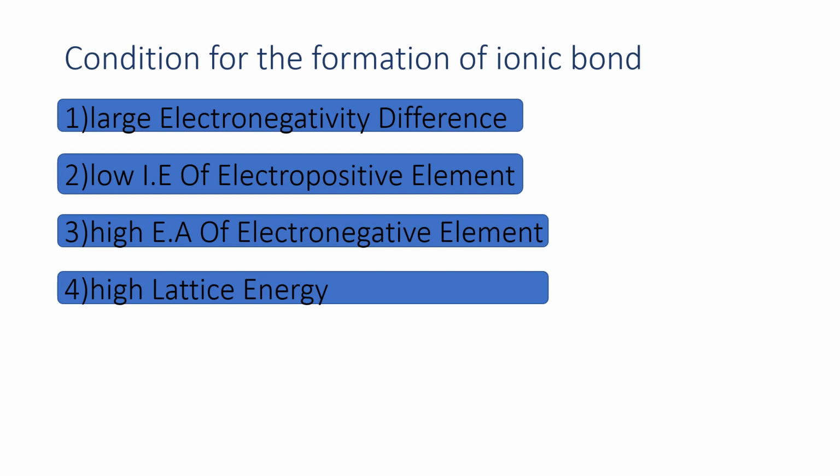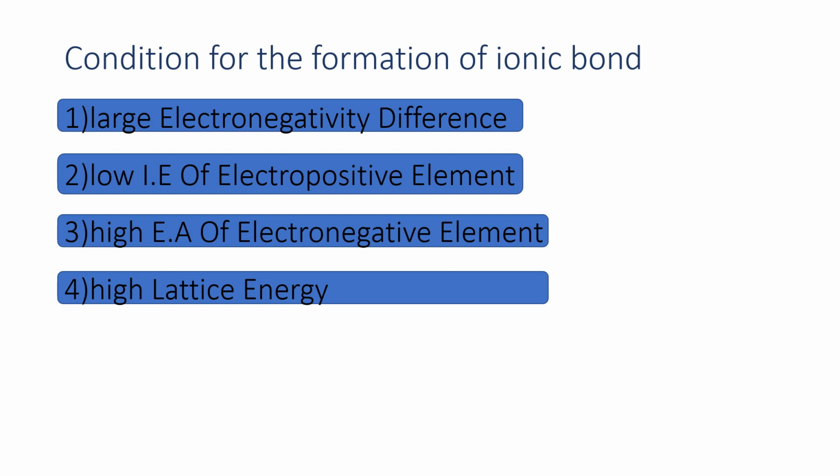The second is low ionization energy of the electropositive element. What is an electropositive element? The electropositive elements present in the first and second columns of the periodic table are called alkali metals and alkaline earth metals respectively. So they have low ionization energy.